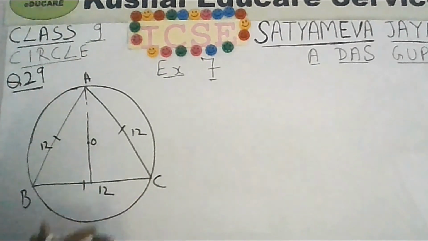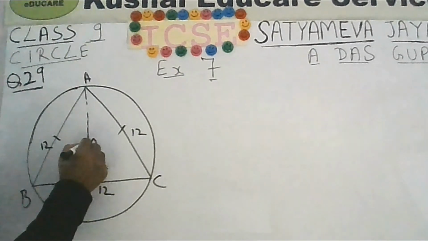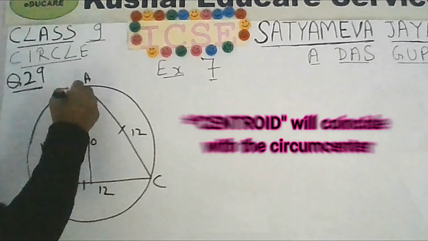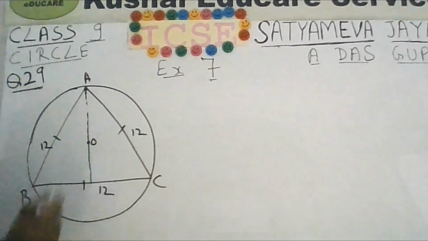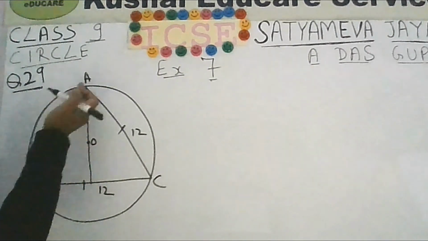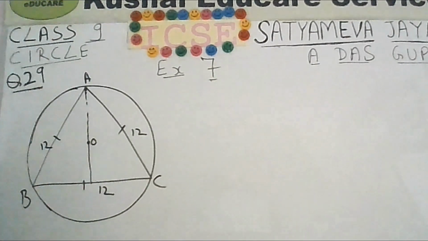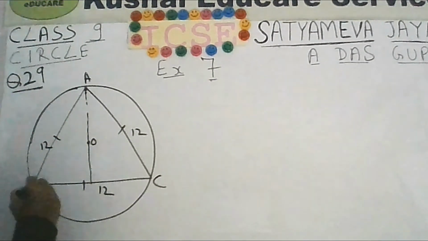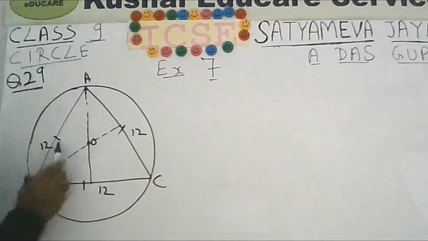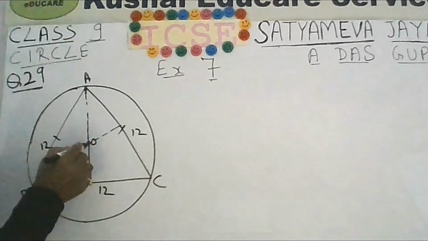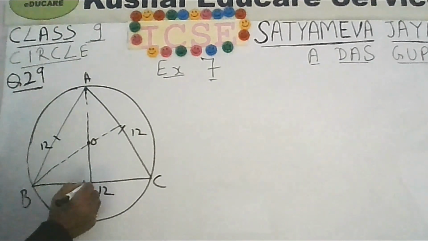Now, because it's an equilateral triangle, you must be knowing that the median will coincide with the circumcenter. O is the circumcenter. Okay, so if you join the midpoint, this dotted line, let us suppose that this is a midpoint, or if you want, you can join any vertex with the midpoint of the opposite side. So this will be a median. If you want, you can draw a median like this also. You must know that in an equilateral triangle, the circumcenter will coincide with the centroid. Centroid is the point of concurrency of the medians. Let us call this point M.